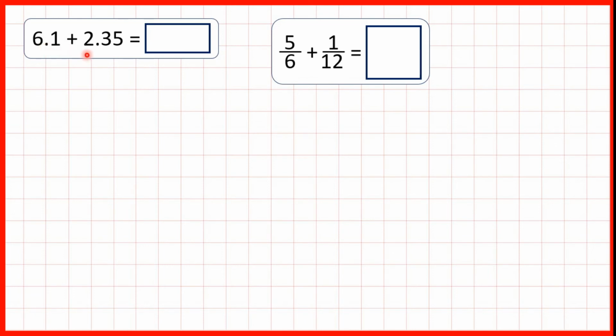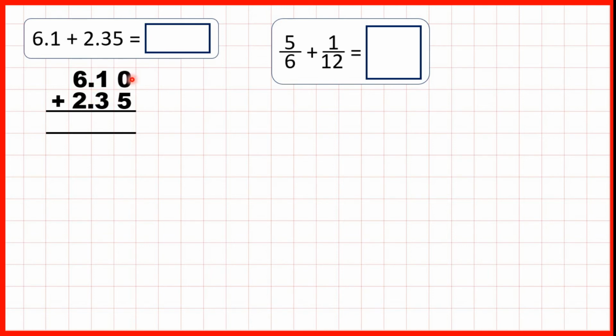6.1 plus 2.35. So we're adding decimals, and the main thing to remember when we add decimals is to line up the decimal points. So I like to write the decimal point first and then write the number, because that way you know that you've got your decimal points lined up.